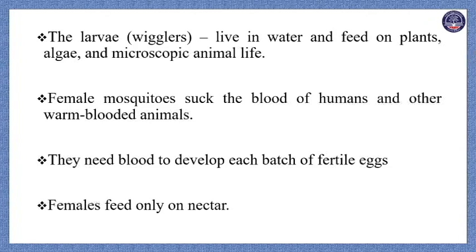So in that sentence the subject is female mosquito, right, and the verb is suck, right? Because they refers to female mosquito, right? They need blood to develop each batch of fertile eggs. So here the main verb is need, and we need blood to develop each batch of fertile eggs.